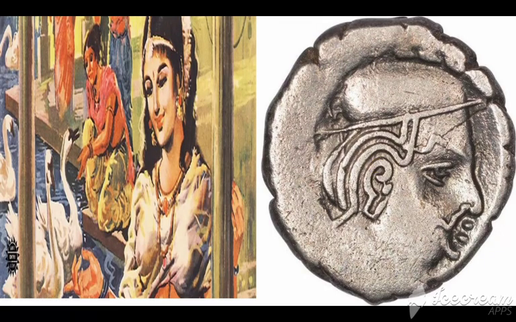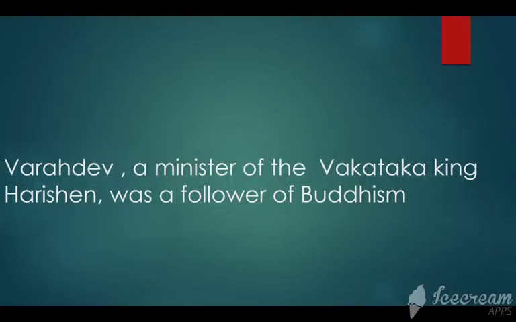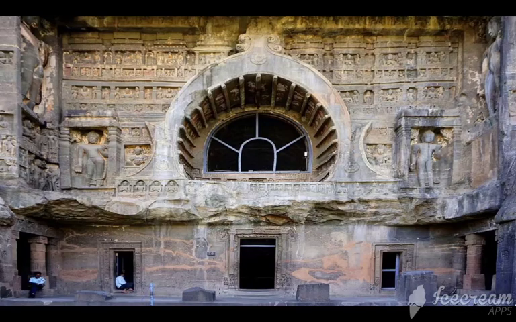We have read that the Gupta emperor Chandragupta II had married his daughter Prabhavati to Rudrasena II, the Vakataka king. Varahadev, a minister of the Vakataka king Harishena, was a follower of Buddhism. Cave number 16 at Ajanta was dug at his instance.